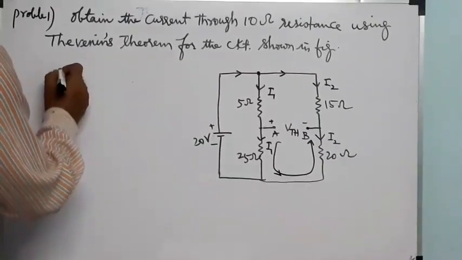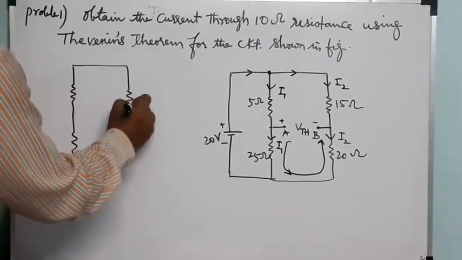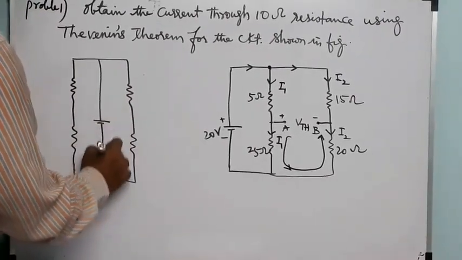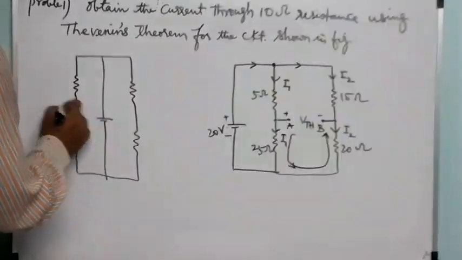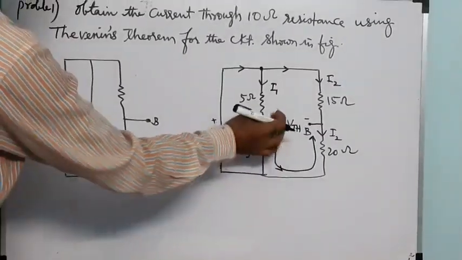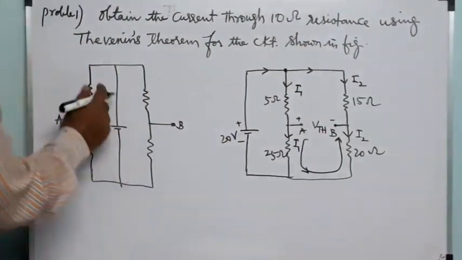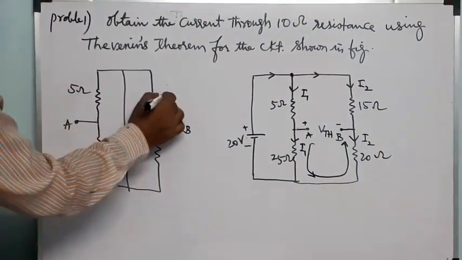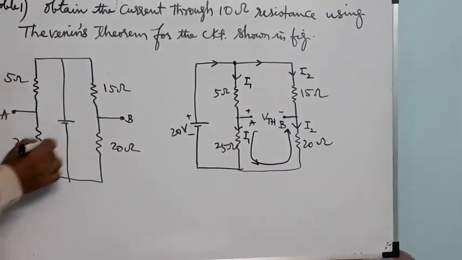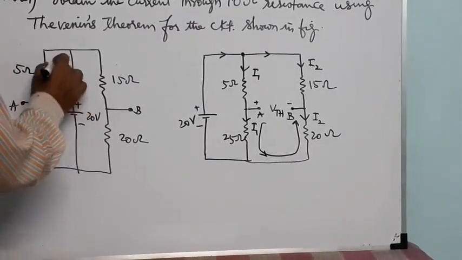So rearrange the circuit. This is rearranging the circuit. The AB terminals I removed outside and this I put inside. That means 5 ohm, this is 15 ohm, this is 20 ohm and this is 20 ohm. Now plus minus 20 voltage.